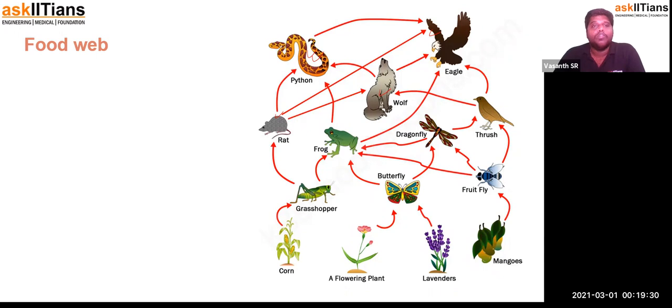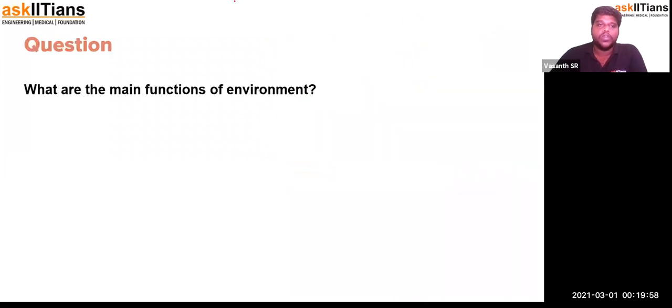So this is called a food web, which clearly helps us understand the dependency of one organism on another organism, or more than one organism, and how they are interconnected with each other, depending on the other organisms for their energy consumption and requirement fulfillment. So this is actually a food web. I hope every one of you understood what a food web is. We have a few questions which we can discuss on this.